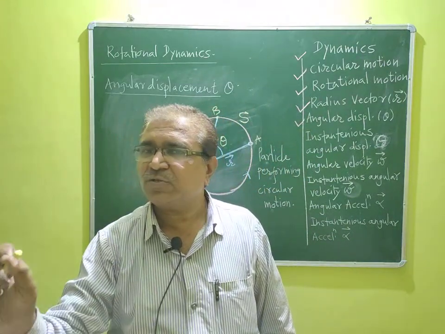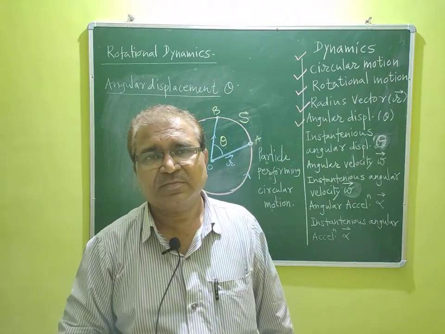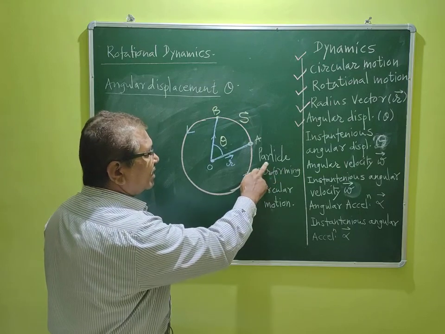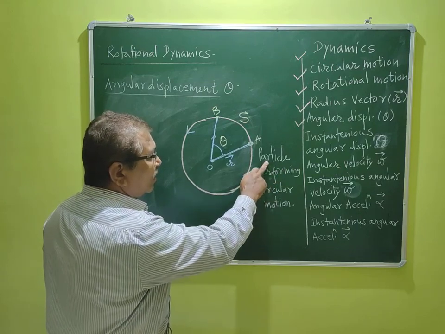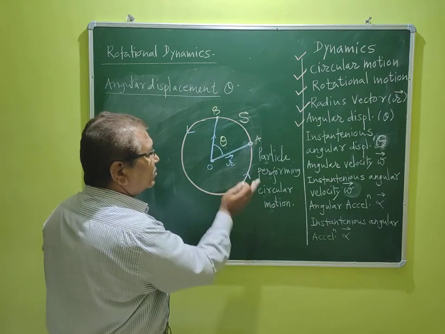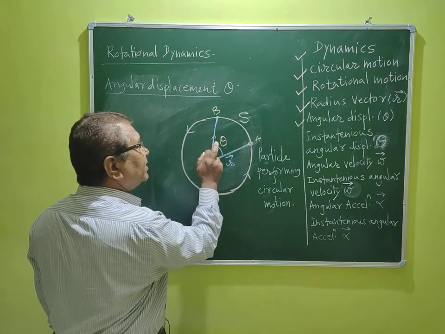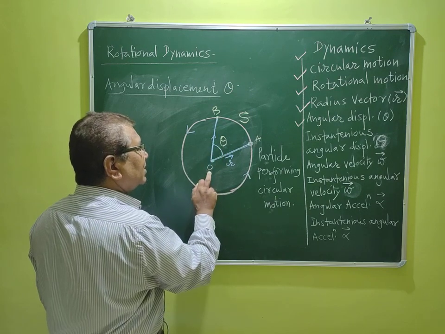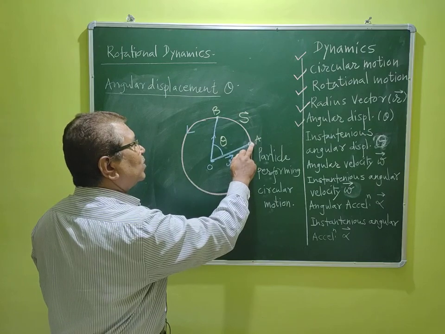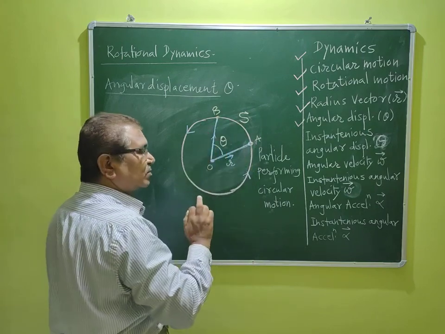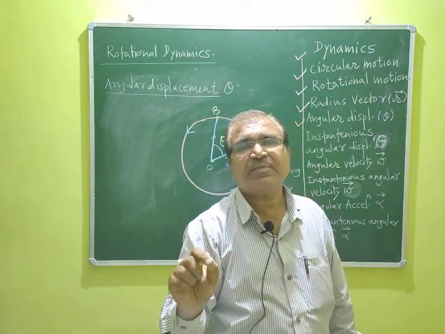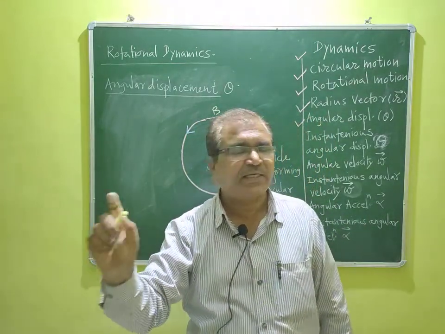Angular displacement is denoted by theta, and the definition of angular displacement starts from this sentence: particle performing circular motion, angle made by the radius vector at the center when particle moves from one point to another point is known as angular displacement denoted by theta, dear guys.